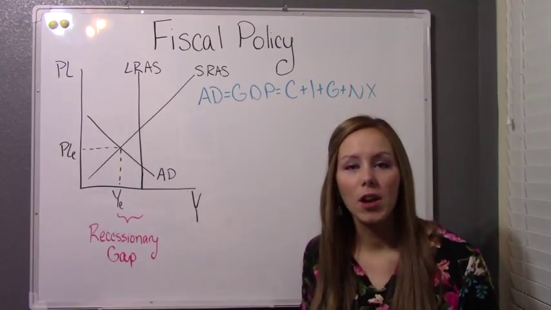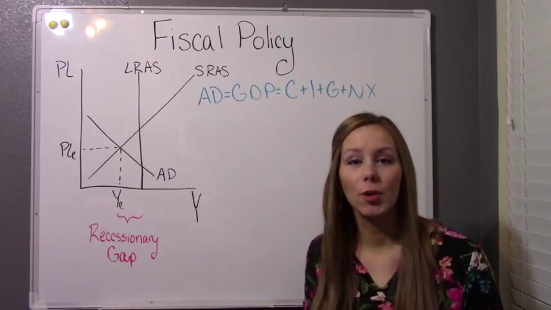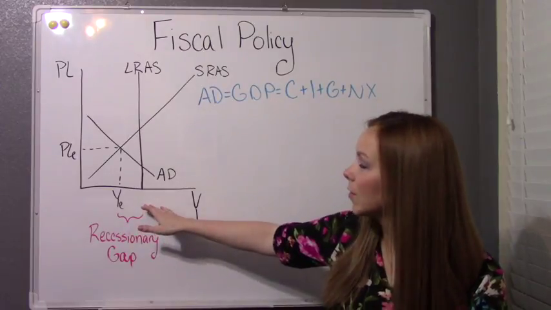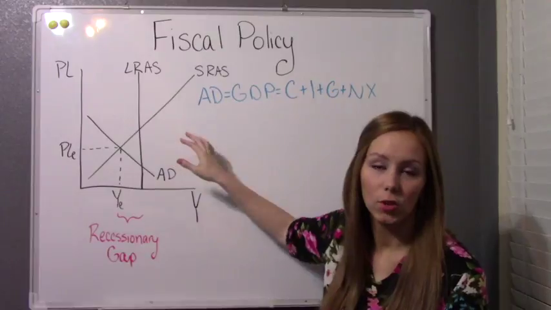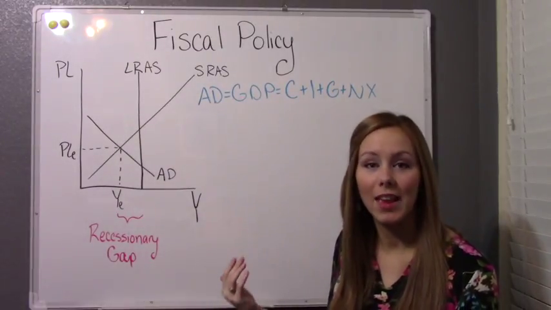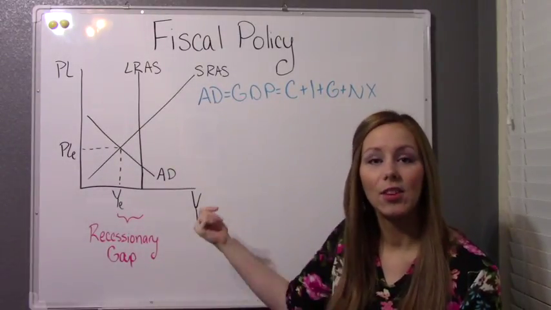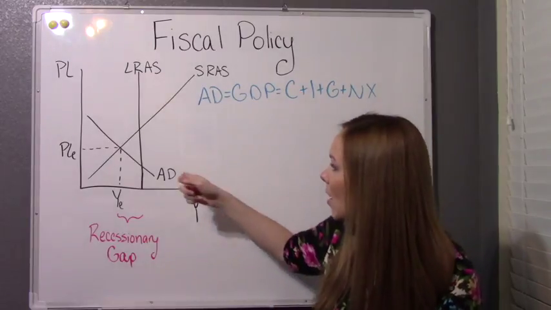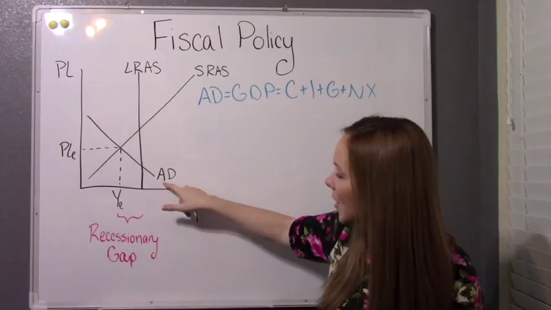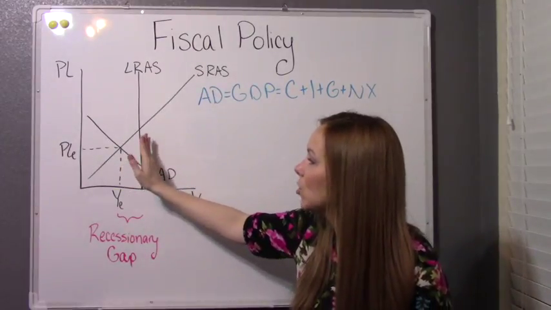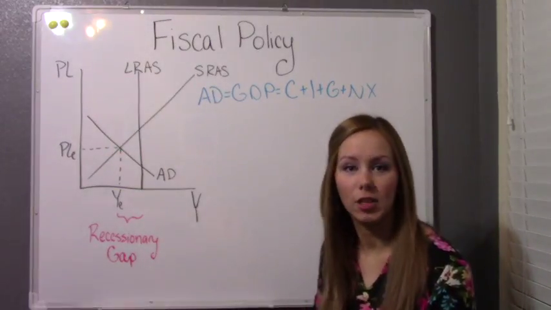As a side note, what the economy would look like, or what the graph would look like during a recession, I've put up here. So this is our ADAS model, and this is the economy in a recession. If you're ever asked to draw the graph of the ADAS model in a recession, this is what you would draw. Notice that where our equilibrium is, where our short-run aggregate supply and our aggregate demand intersect, is to the left of the long-run aggregate supply curve.